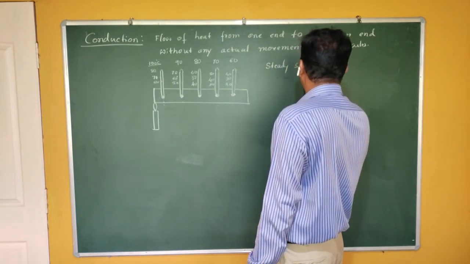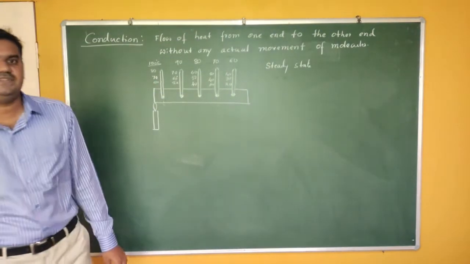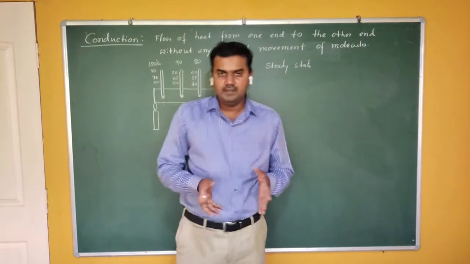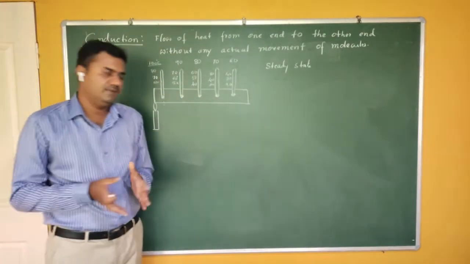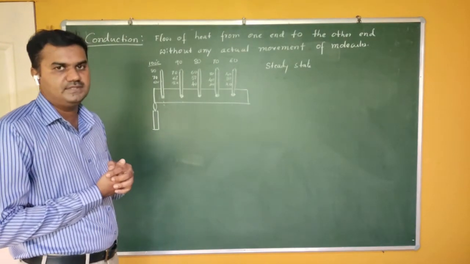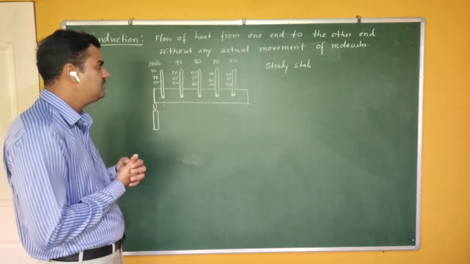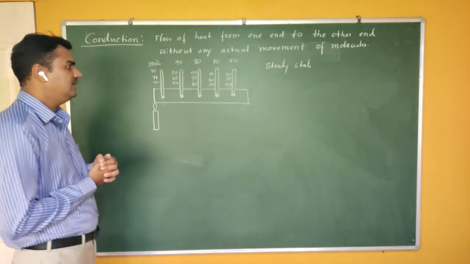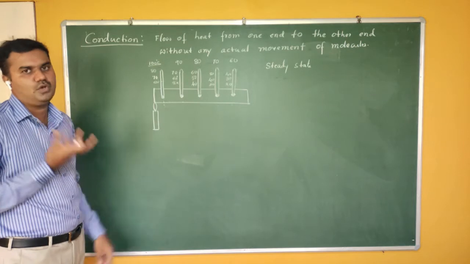In most of our laws and theories we are using the steady state. We are discussing the laws of transfer of heat when this material attains a steady state. So this is what is meant by steady state. Before that we have a variable state. When you start heating the material, initially you always have a variable state, and after a certain time the material attains a steady state. So what is steady state? The temperature at a particular point remains constant.